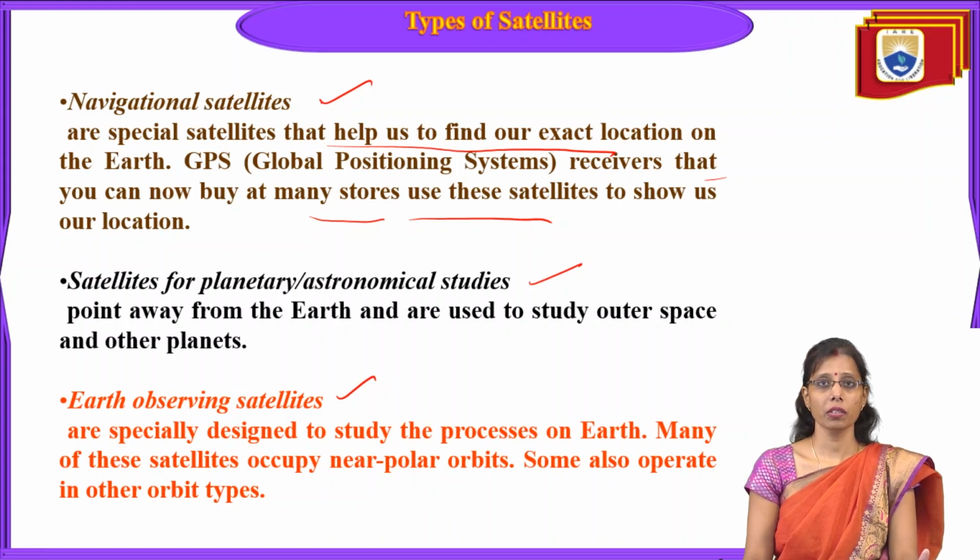Like GPS, the global positioning system, in our cell phones also we have a GPS system. It will tell us exactly where we are standing and the location of the place. If we have to go from one place to another, we use navigational satellites, which tell us the exact location of our travelling positions.